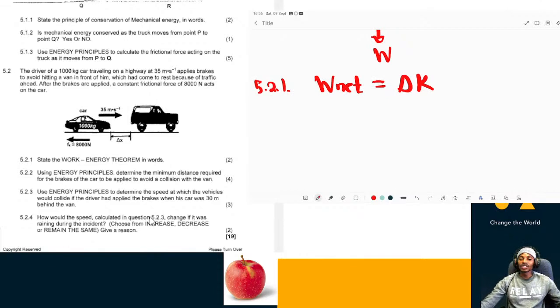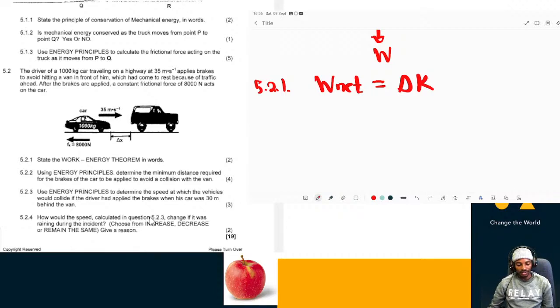So the final velocity should be 0, and the initial velocity was given. We need to determine the displacement undergone by the car just before it stops. So the car should stop before it hits the one ahead of it.